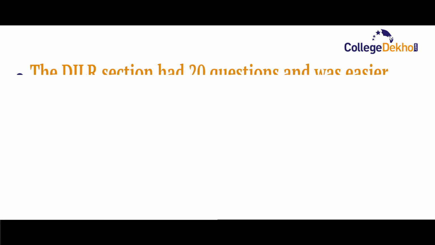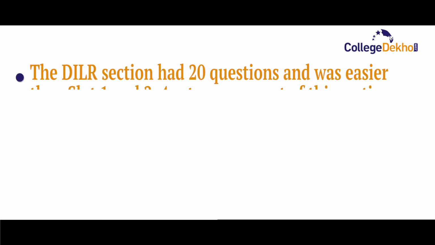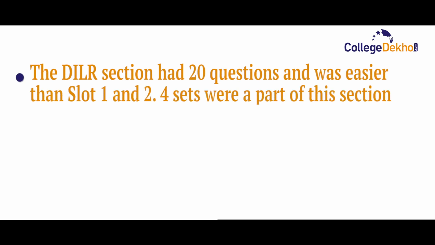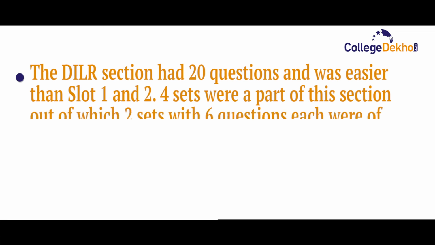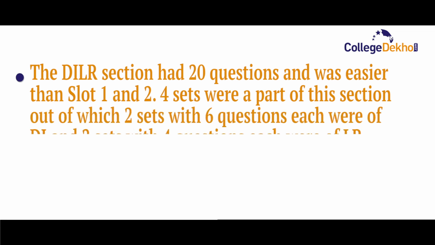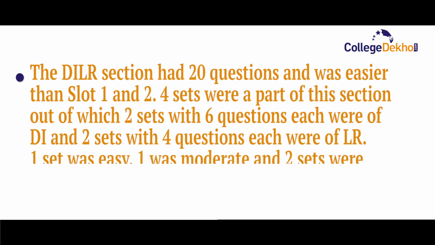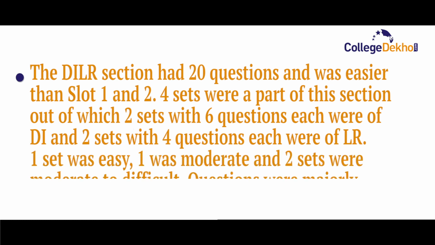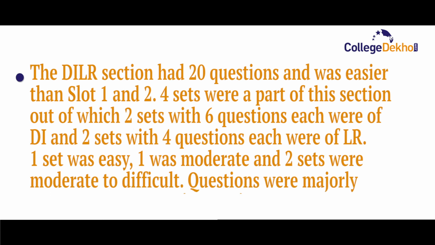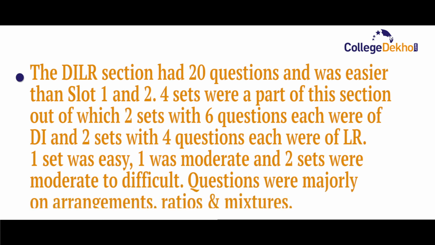DILR section had 20 questions and was easier than slot 1 and slot 2. 4 sets were a part of this section, out of which 2 sets with 6 questions each were of DI and 2 sets with 4 questions each were of LR. 1 set was easy, 1 was moderate and 2 sets were moderate to difficult. Questions were majorly on arrangements, ratios and mixtures.